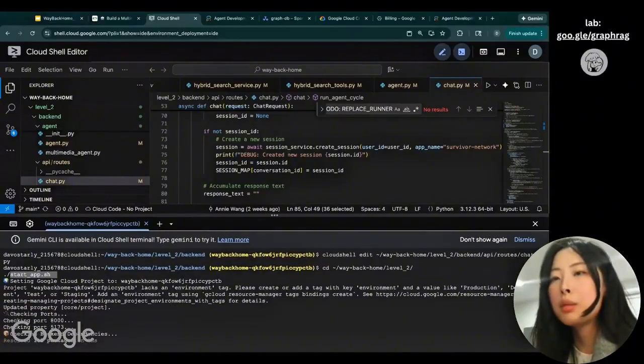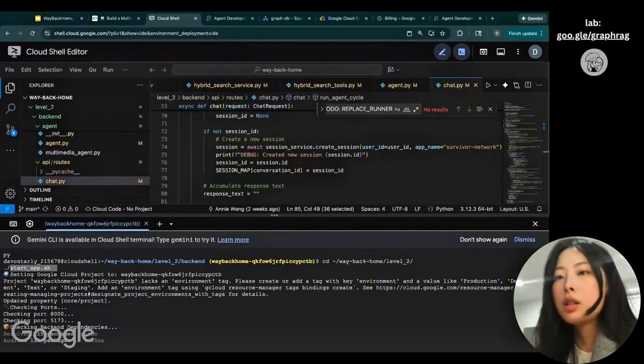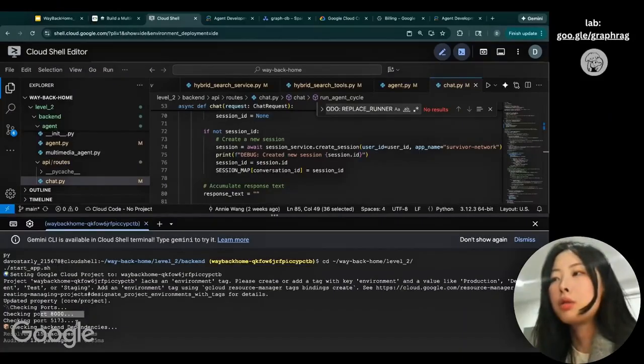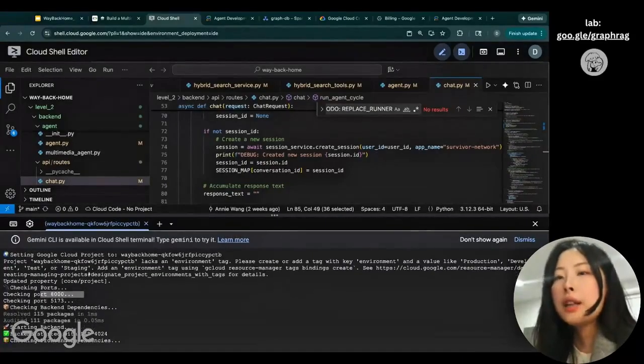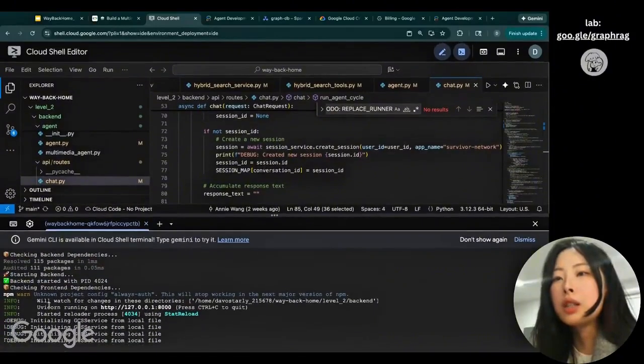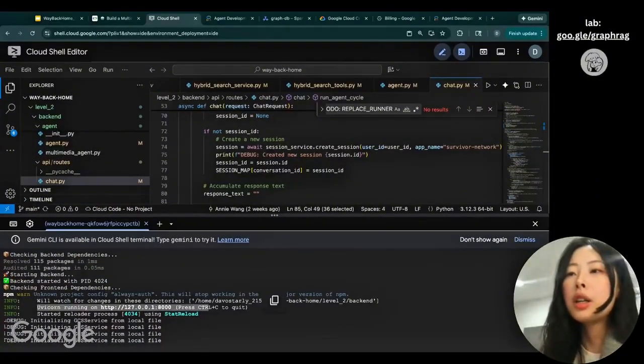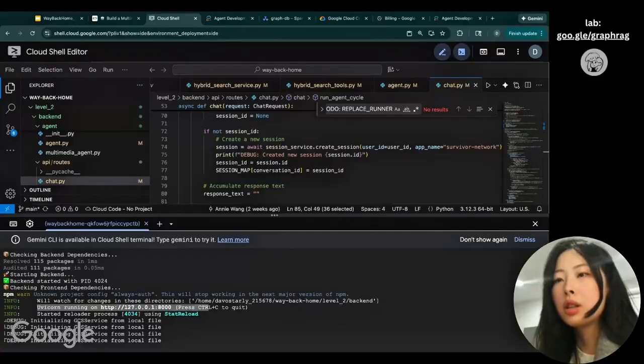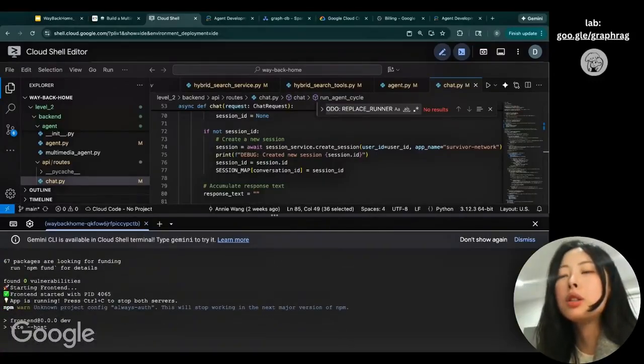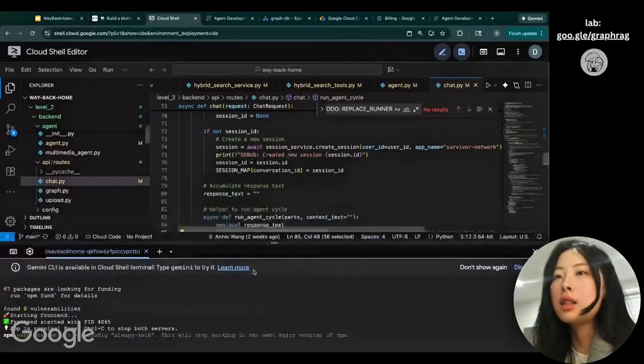Essentially, behind the scenes it first starts the backend, checking the 8000 port to spin up the server, and you can see that we have the service running on port 8000. Then next we use npm install and npm run dev to start the React frontend. If you don't run the script, you can run the backend and frontend separately. But here we are running them this way so that it's easier for you to start the app.